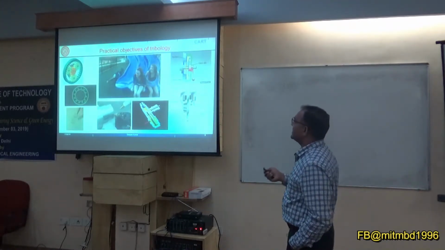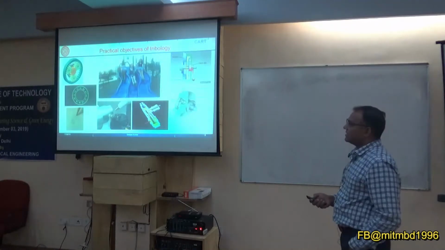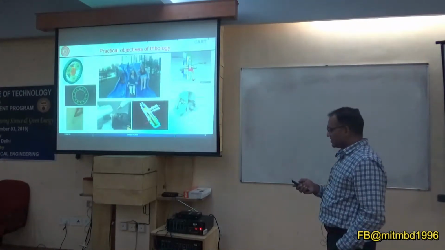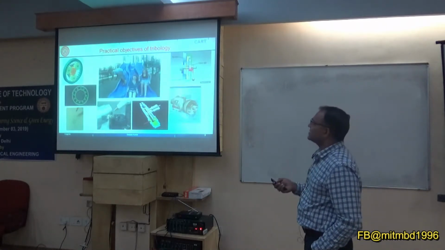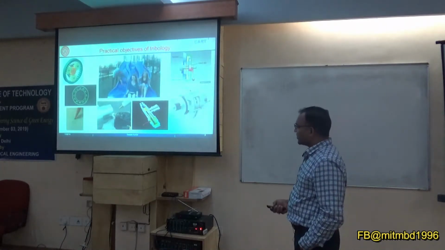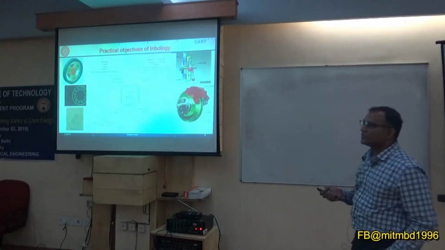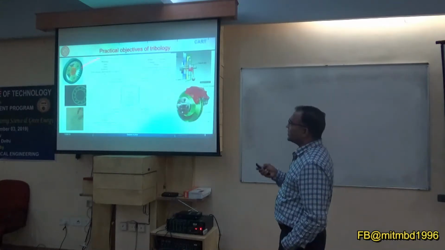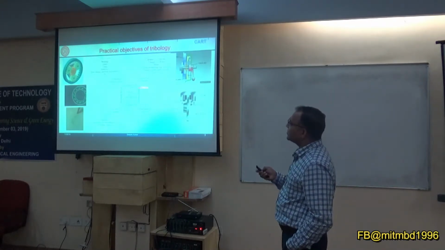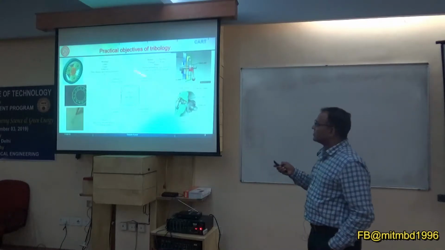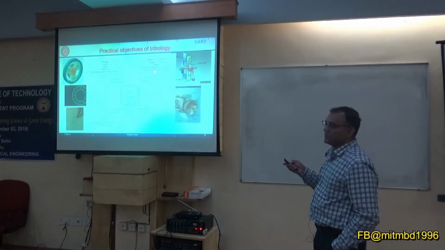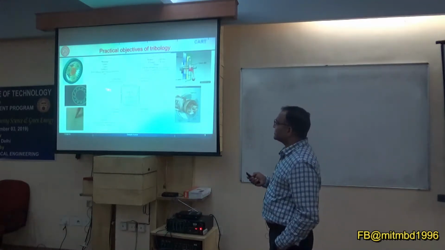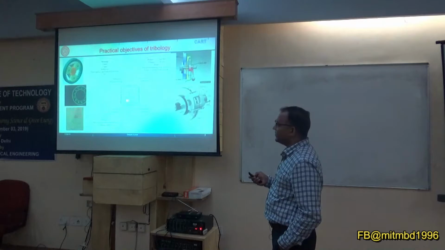So here you can see different types of friction requirements are there, and different types of contacts are there, and different mechanisms are involved. If you have to understand these processes, what should be the approach? This is one of the important slides, and I always show it in my classes. So what is the practical objective of tribology? The practical objective of tribology is controlling friction and wear.